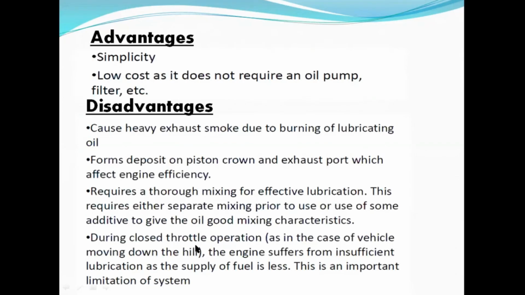During closed throttle operation, as in the case of a vehicle moving downhill, the throttle will be closed, so the engine suffers from insufficient lubrication. So fuel is not going to be supplied, and with the fuel the lubrication is also not going to be supplied. So as the supply of fuel is less, this is an important limitation of this system.